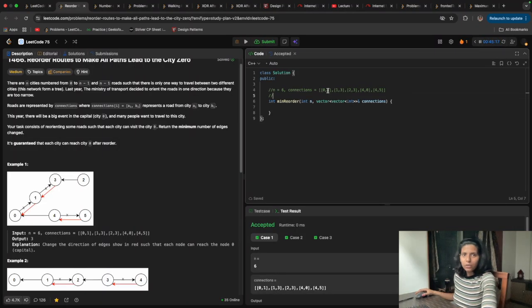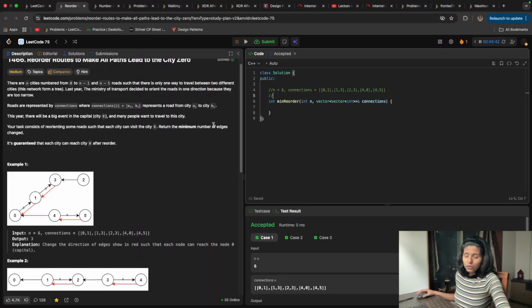It just means that from that node we can go to the node I'm pushing. So if I'm at 0 and I'm going somewhere I don't want to go, I need to change it. And if I'm at 1, I have an edge to go to 0, but it is not directed that way.